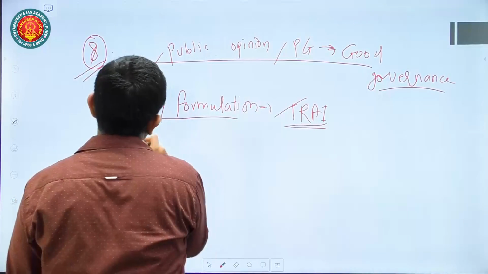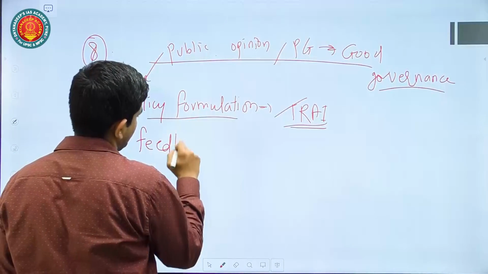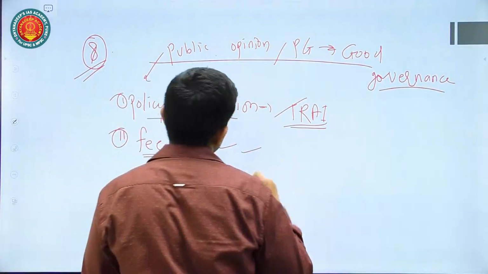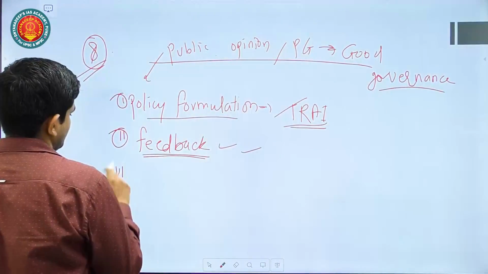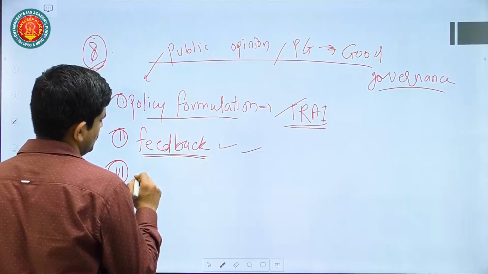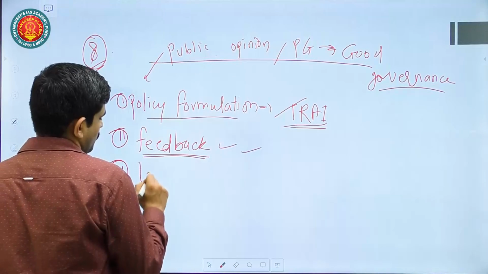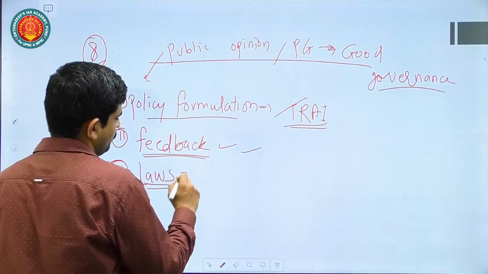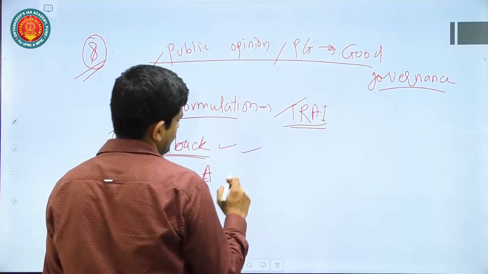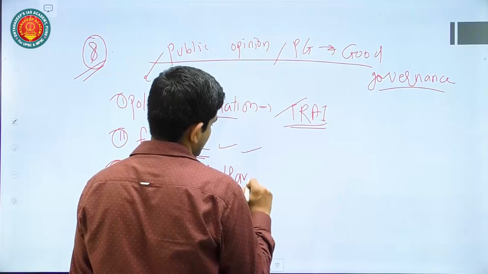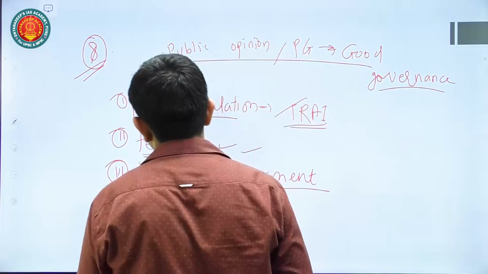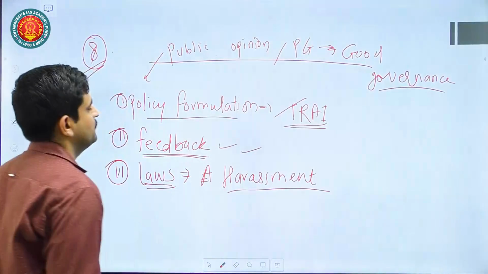Okay. Second thing is that the feedback system can also be strengthened from the public. Then public opinion can also create some laws by putting pressure. For example, law against harassment of women. Okay, law against harassment of women. So this is also an impact of public opinion.